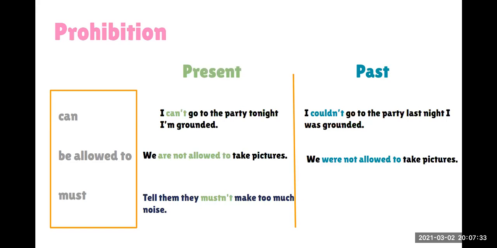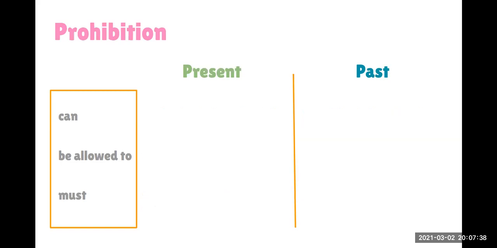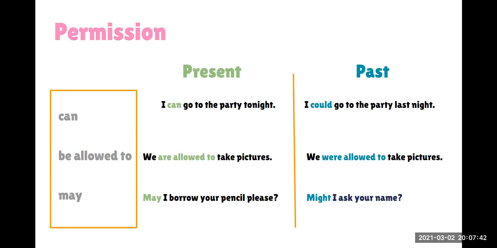I want you to use the same with permission. What can you say here? Permissions that you have here in the class. What can you say with permission? I can make questions about the topic. We can make questions about the topic. Very good. We are allowed to what? What can you say? We are allowed to.